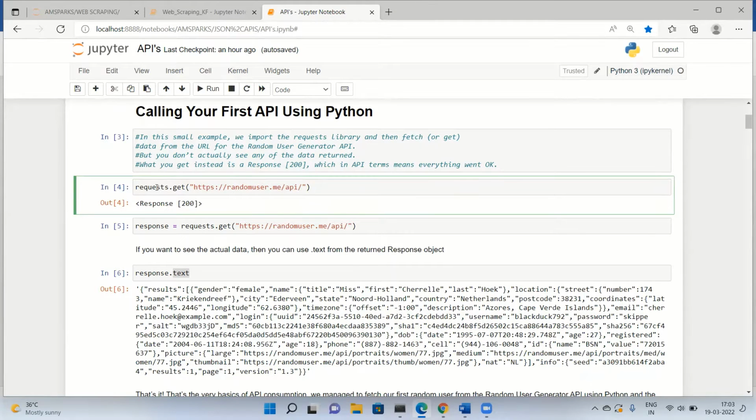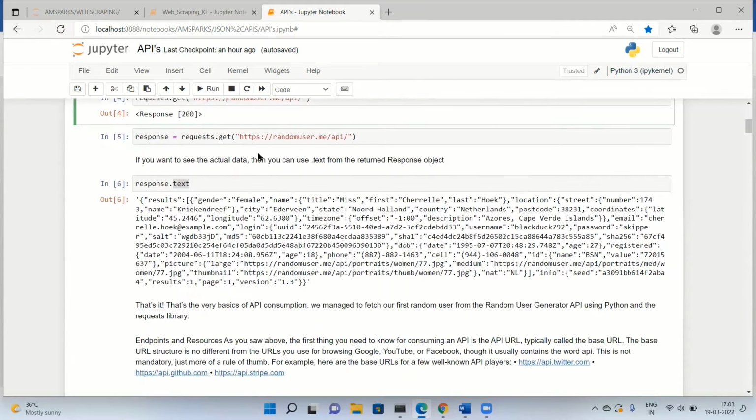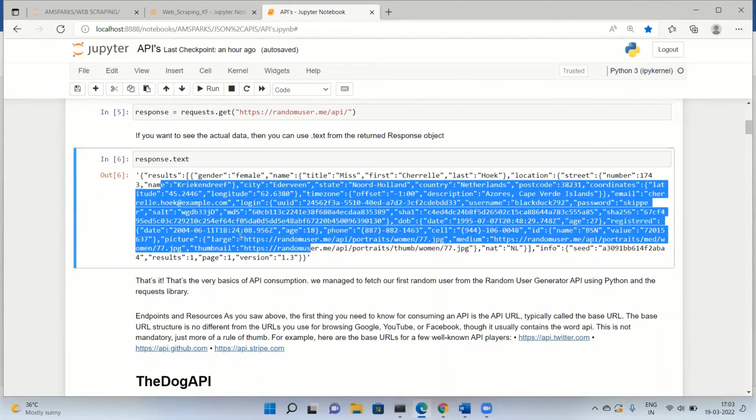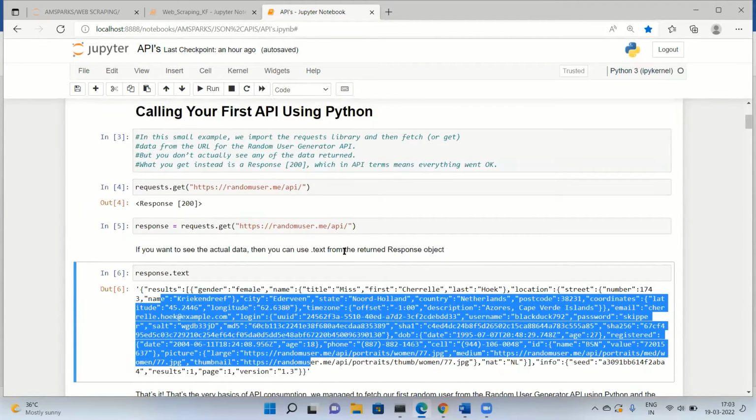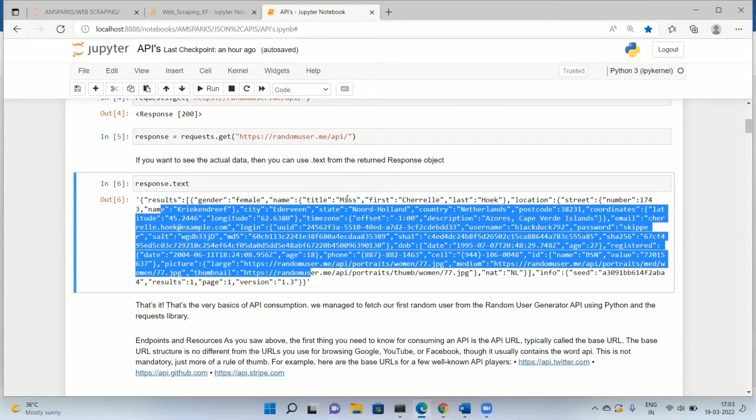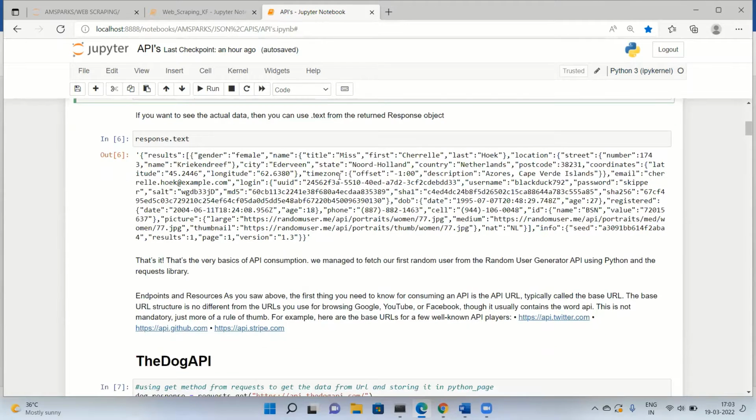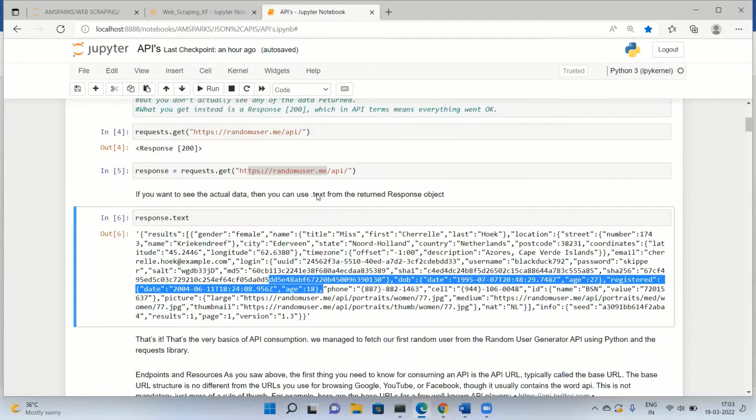Here I'm using the requests package and the get method, and the response I get is 200. If you remember, I told you that response 200 means a successful execution. If I want to see what's inside it, I use response.text. I got this random text here. This was just a very basic API consumption; we just got this information using this API. So we managed to fetch our first random user from this API.